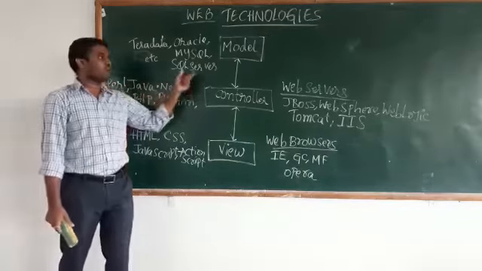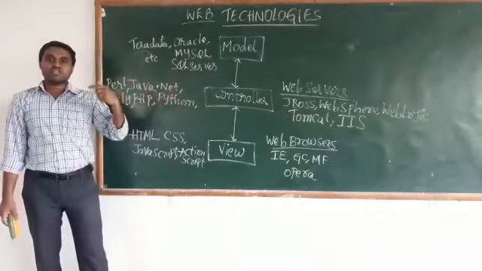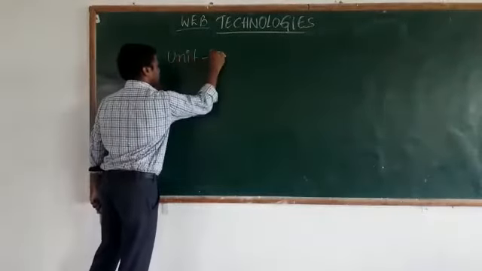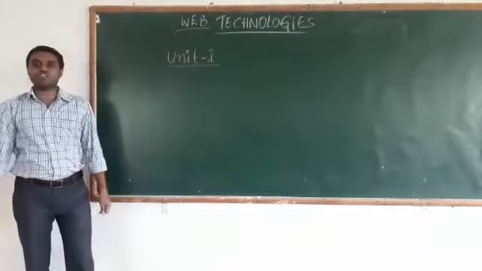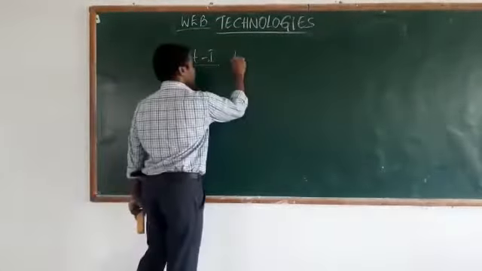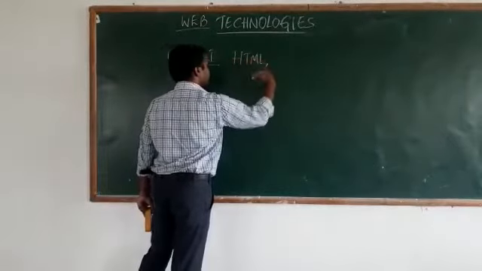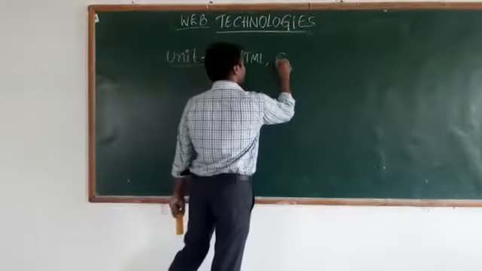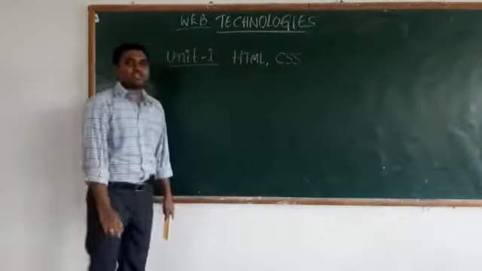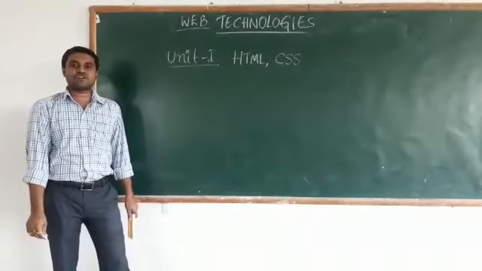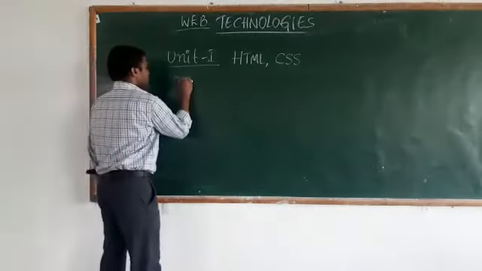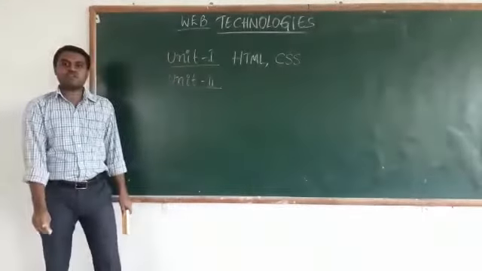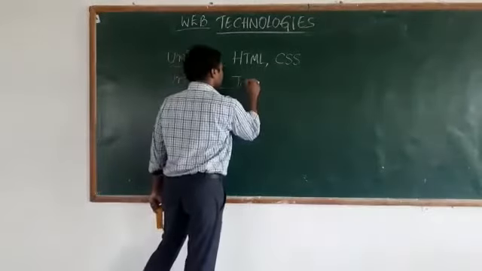Now we will see the overview of the syllabus of web technologies. In unit 1, we will study one front-end language, that is HTML, which stands for Hypertext Markup Language. In the same unit, we will study one presentation language. The presentation language is CSS, which stands for Cascading Style Sheets. And in the second unit, we will study one validation language, that is JavaScript.